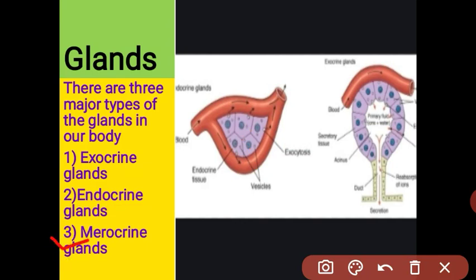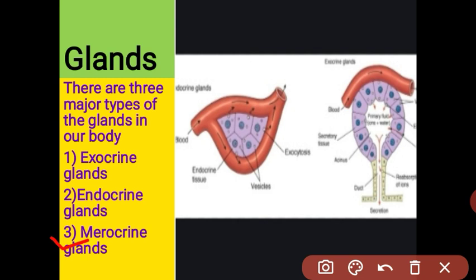Merocrine gland is also called exo and endocrine gland, because why? Some part of the gland functions like an exocrine gland, and some part is endocrine. Only the pancreas is the merocrine gland present in our body. Some part of the pancreas has a duct and pours its secretion through the duct, and some part of the pancreas is ductless, meaning its secretion goes directly into the blood stream.